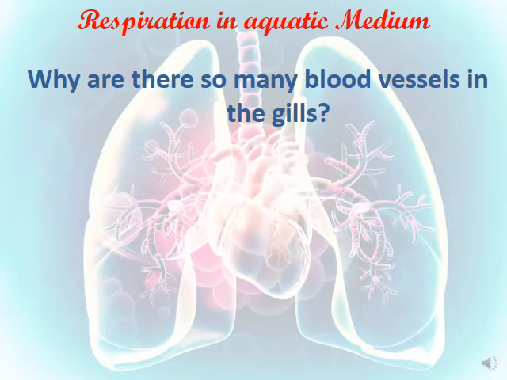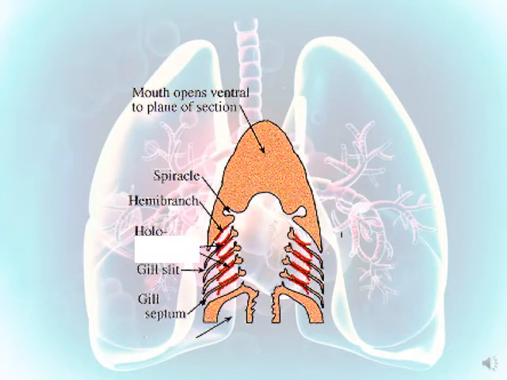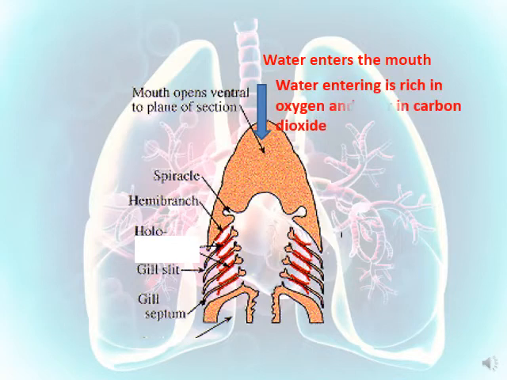So why are there so many blood vessels? In order to carry the respiratory gases. And what happens when it reaches the gills? We're going to answer this. So here, the mouth and the process at the level of respiration in the fish. First, the water enters the mouth. Then, what will happen? Water entering the mouth is rich in oxygen and poor in carbon dioxide.